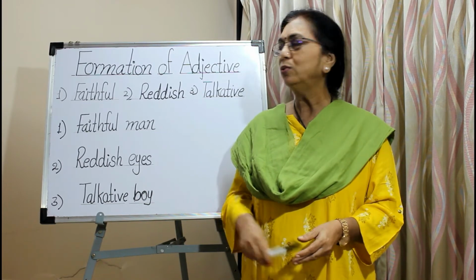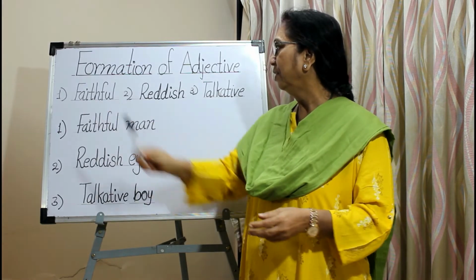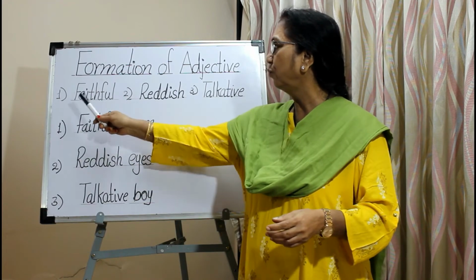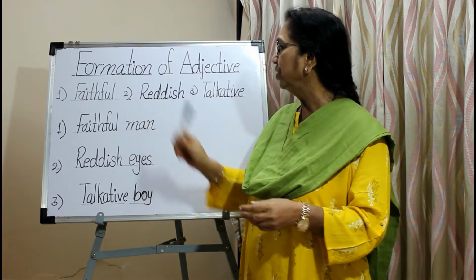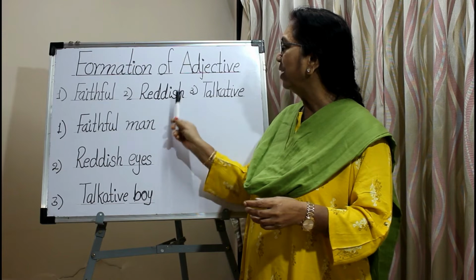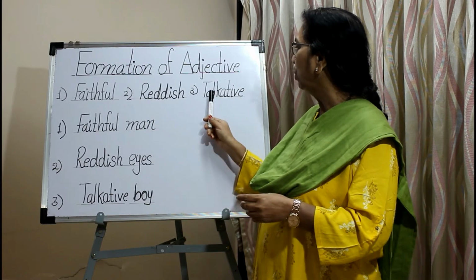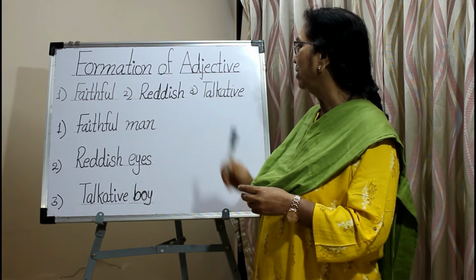We also use these types of adjective. Faithful. Faith is a noun and FUL is added to faith. So faithful is the adjective. Red is the adjective and ISH is added to form a new adjective, that is reddish. Talkative. Talk is the verb and IVE is added to form a new adjective.